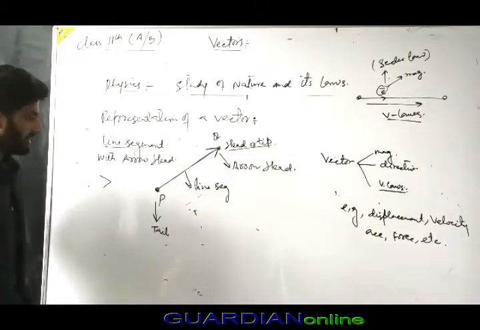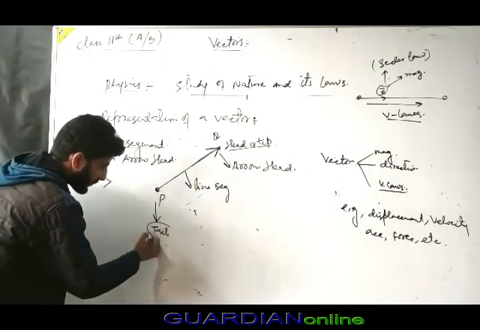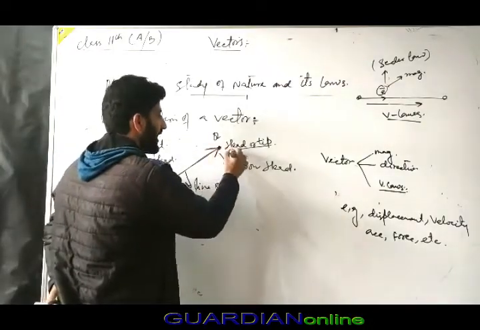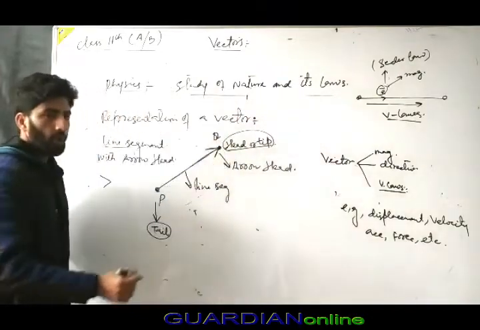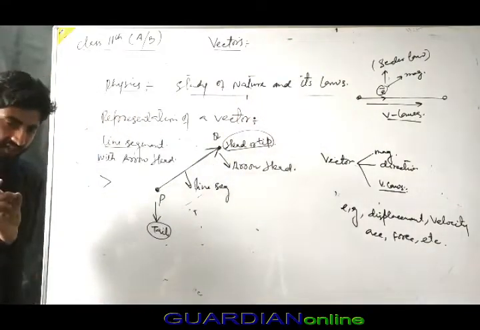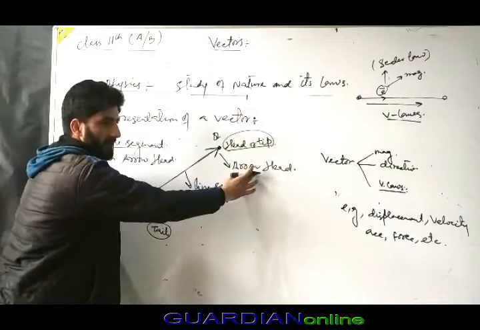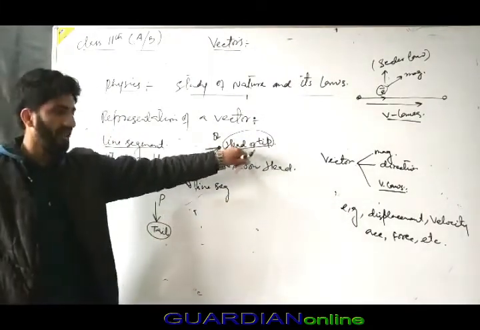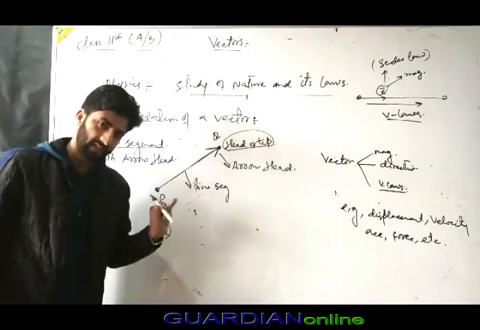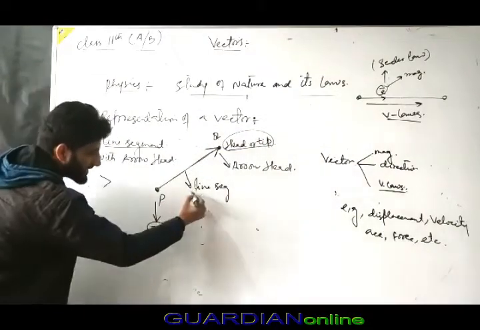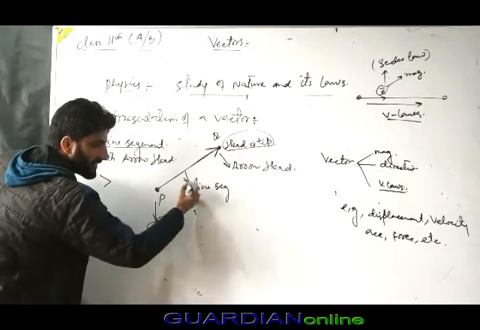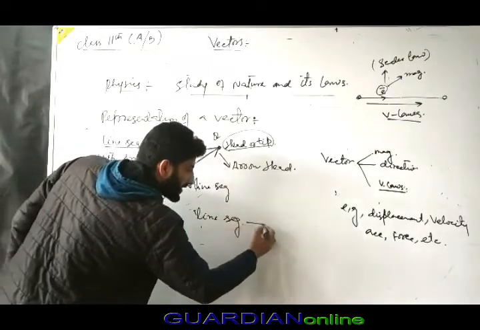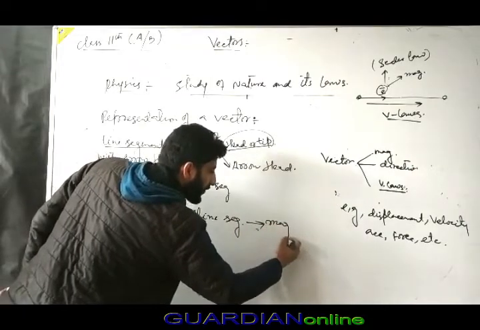Very simple. The starting point is the tail, and the final point is the head or tip. Now, the line segment represents the magnitude of the vector.